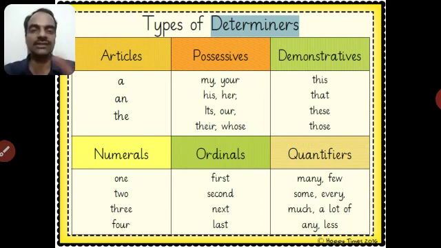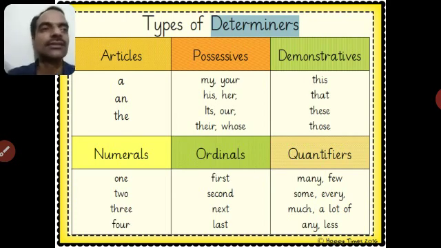It is not any book, the book possessed by me. So, my is possessive determiner. Demonstrative determiners, this, that, these, those. See, you are pointing at something and giving more information about that. Demonstrative, that, this, these, those books. So, they are demonstrative determiners.